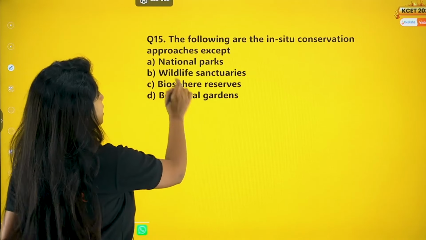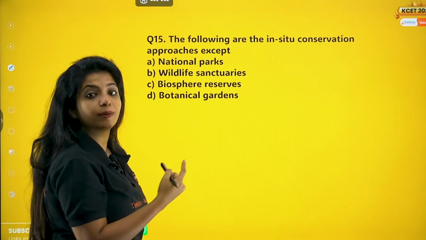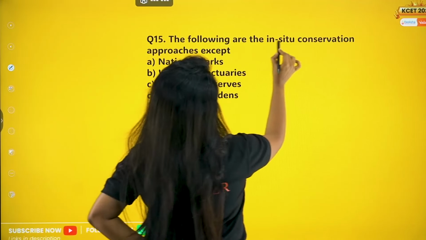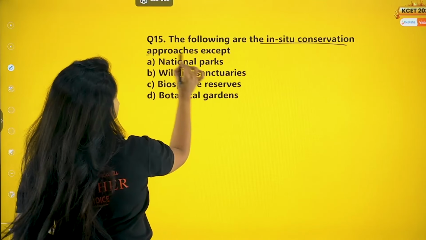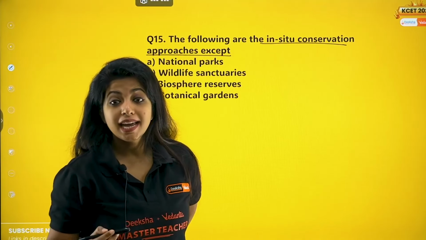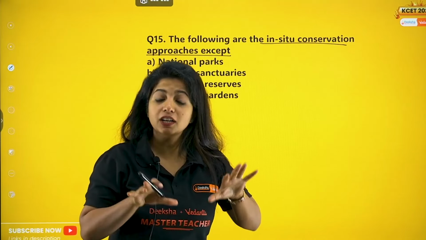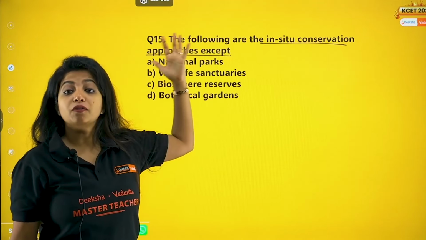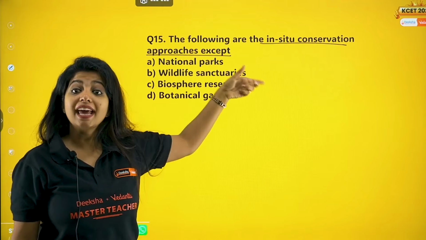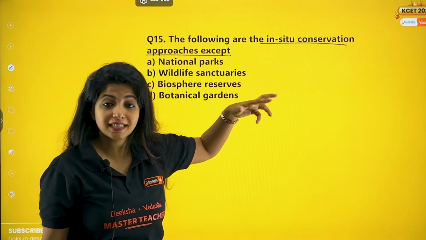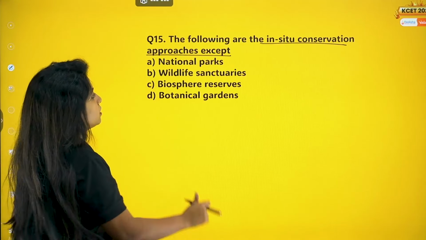Question number 15. This is the last MCQ question, then we will have the fill in the blanks questions. The following are the in situ conservation approaches except. In situ means you are conserving organisms in their natural habitat. So you have to tell which one is not an in situ form of conservation.